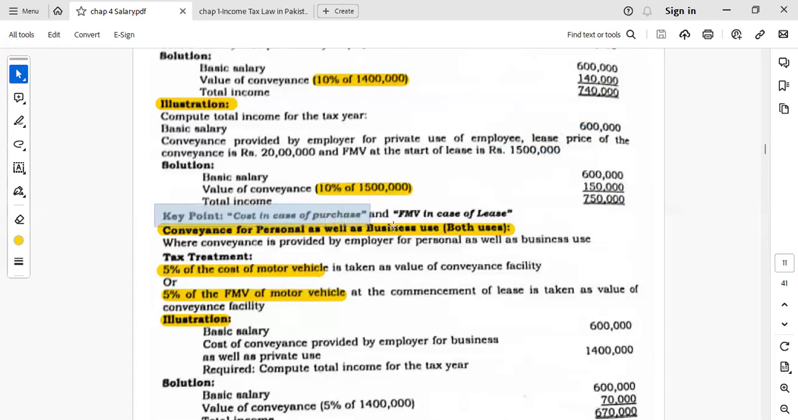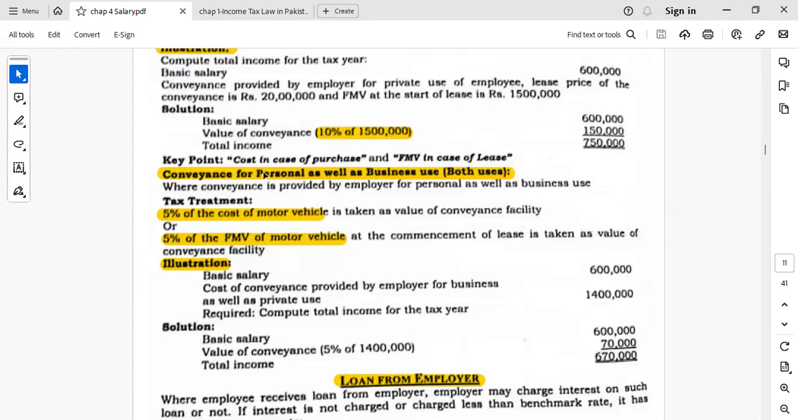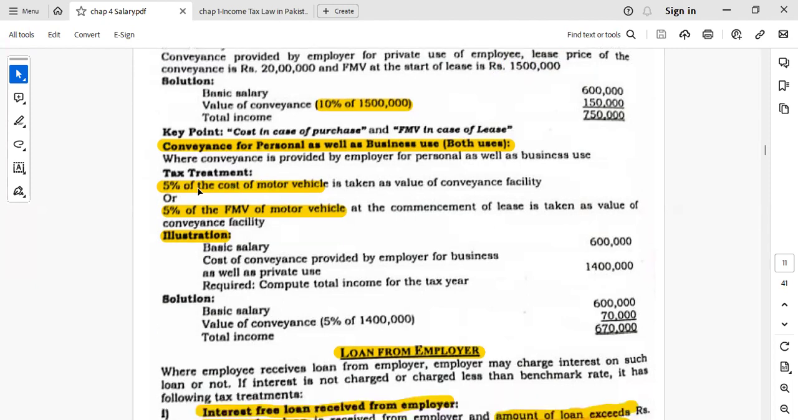So this is the key point, which is very important. इसको याद रखिएगा कि परचेज की सूरत में कॉस्ट पे कैलकुलेट करेंगे और लीज की सूरत में फेयर मार्केट वैल्यू पे कैलकुलेट करेंगे. And if conveyance is provided for both purposes, personal and business purpose, then percentage will be applied as 5% of the cost of the vehicle in case of purchase, and 5% of the fair market value in case of the lease financing.